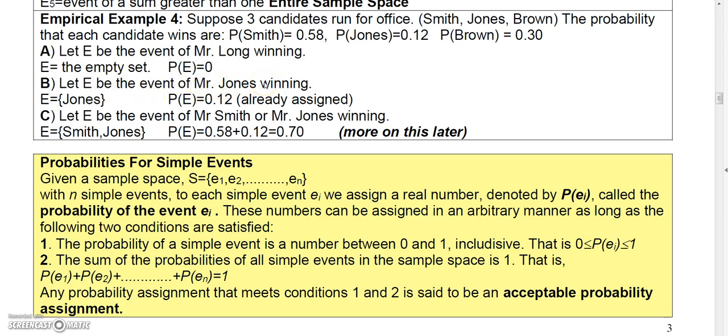Jones wins. Well, that event's already assigned to be 0.12, so we know that probability is 0.12. And then let E be the event Mr. Smith or Mr. Jones wins. Well, the event that Smith or Jones wins, we would simply add these two together to get the probability. And we'll talk more about that later.